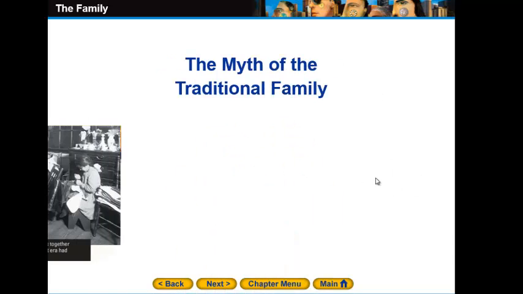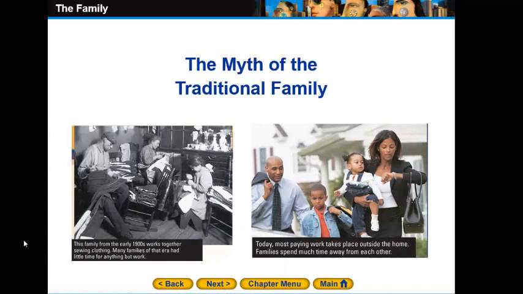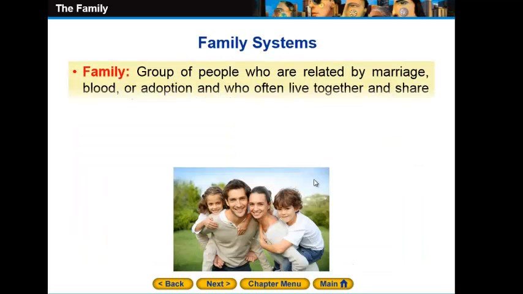From the very beginning of history, in the pre-industrial societies, all the work, or we can say all the economic activities, were done within the home setting. But after the pre-industrial, in the post-industrial period, the setting changed, so all the economic activities are done outside of the home setting. So what's a family?